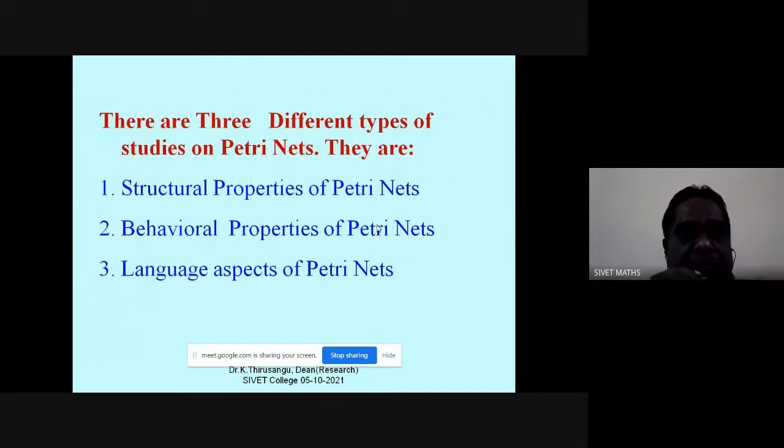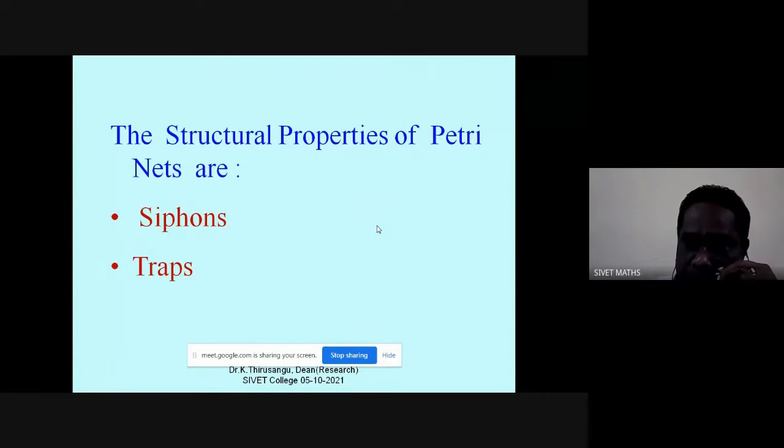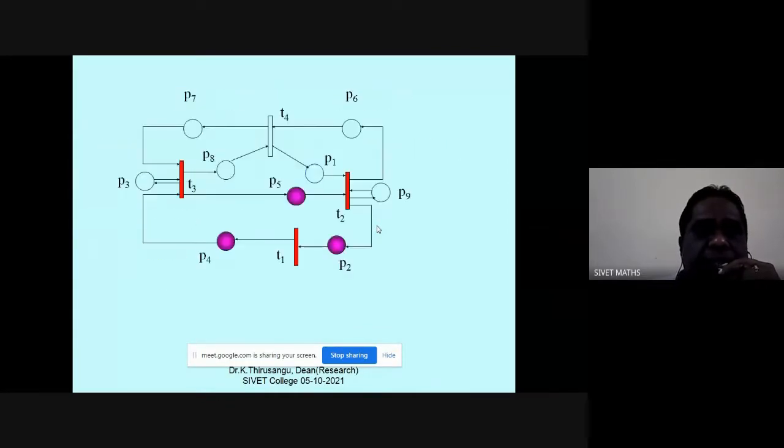There are three different kinds of studies in petri nets. One is about the structural properties. Another one is about the behavioral properties. Third one is about the language aspects of properties. All those properties can be studied for petri nets. So let me move to behavioral, because that is the important one.